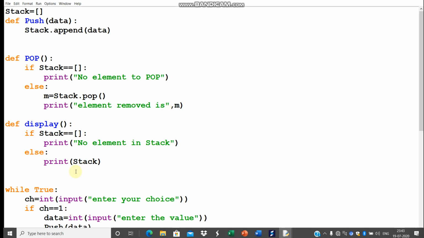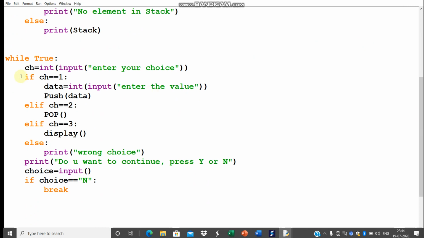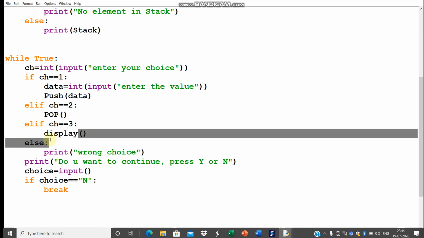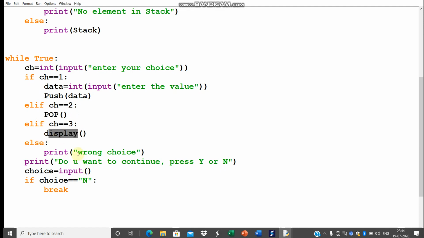So firstly, we'll start from the main execution portion of the program. I have taken a while true loop. So while true and then taking a choice. Enter your choice means whether I would like to go for 1, 2 or 3. If choice is 1, I am calling the function push. If choice is 2, I am calling the function pop. If choice is 3, I am calling the function display, otherwise wrong choice.